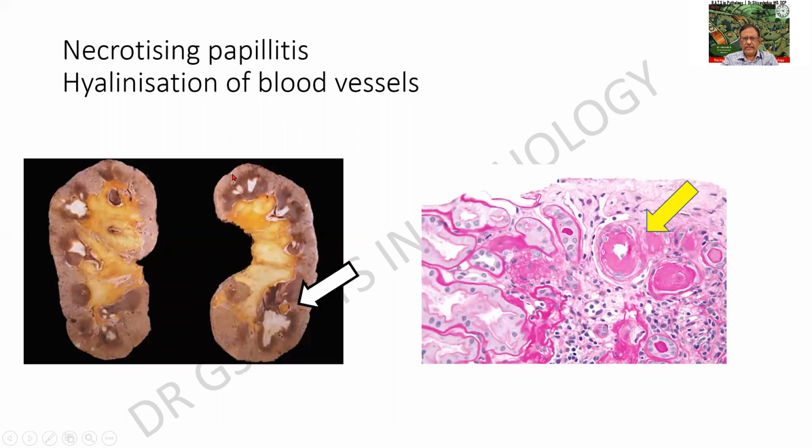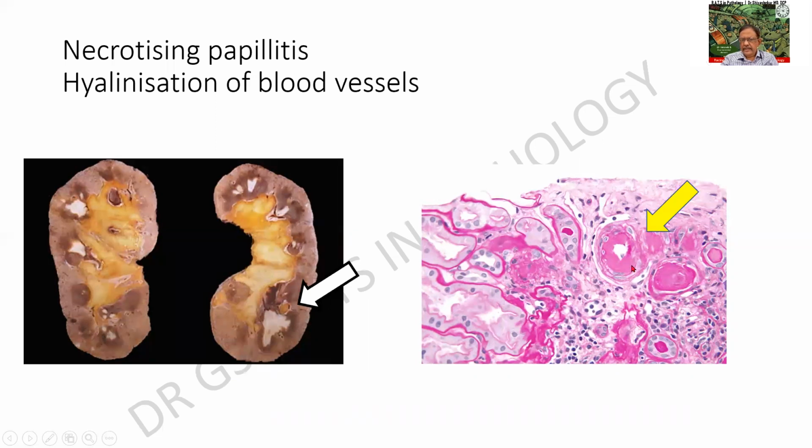Look at this gross specimen of the kidney. The cut surface, it is showing the renal pyramids, but then there are whitish areas of necrosis. But the strange thing is, if this is going to be the renal pyramid, the entire renal pyramid is not involved. Part of it is involved. Maybe up to 2/3 can be involved, 1/3 is spared. That is characteristic of diabetic necrotizing papillitis. This is in fact a variant of chronic pyelonephritis.